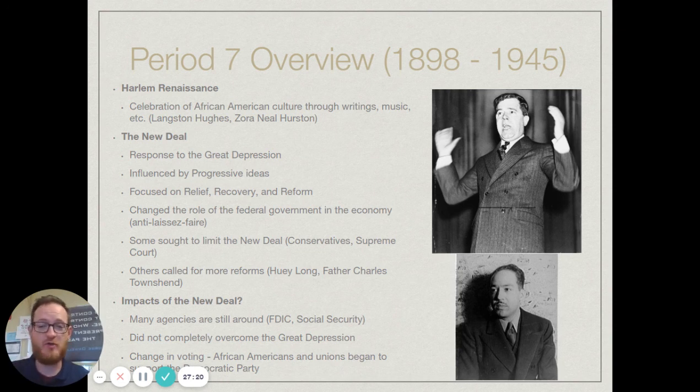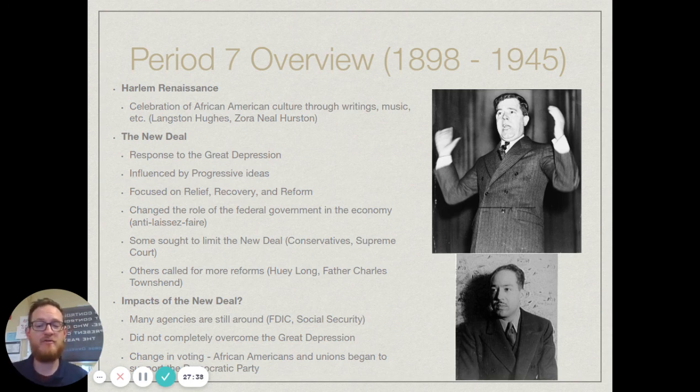I know that we did a short answer question about this in class, kind of evaluating it. But did the New Deal actually work? I will say, though, in FDR's defense, that he gave the American people hope at a time when a lot of people felt really, really hopeless.